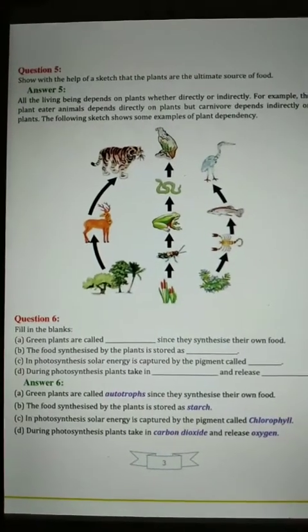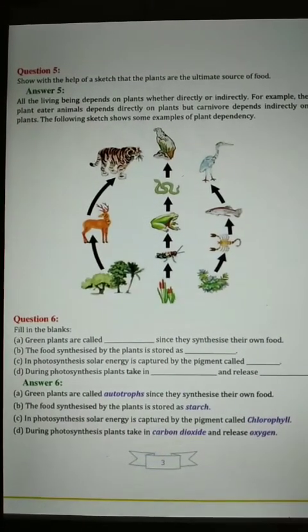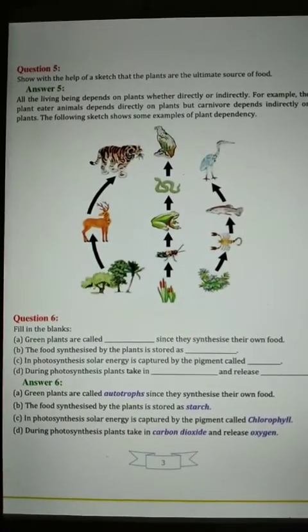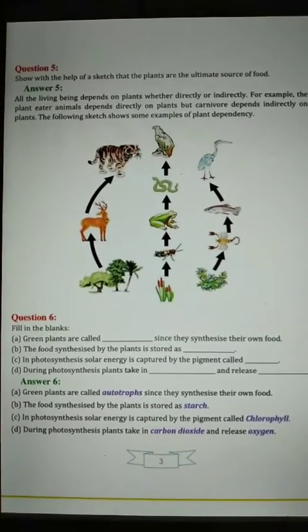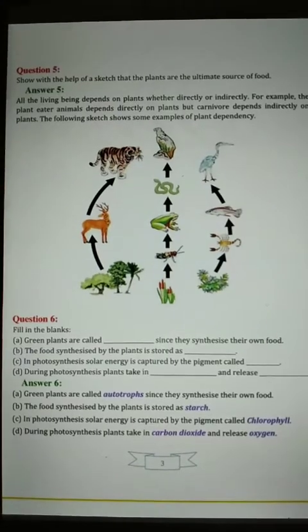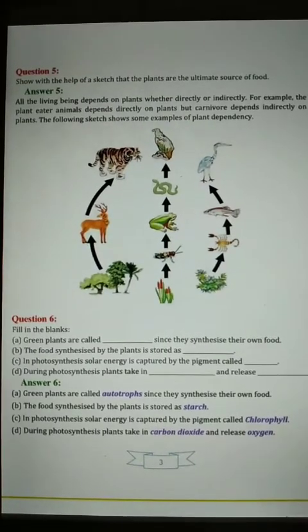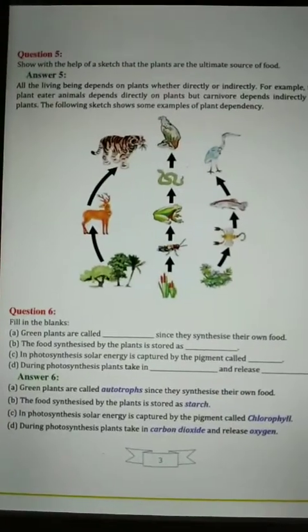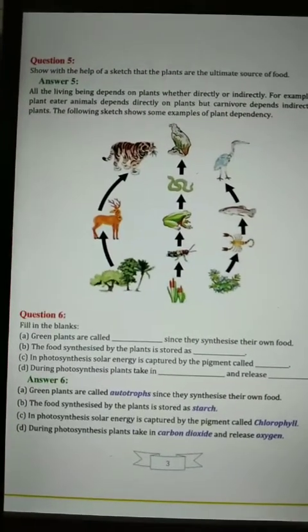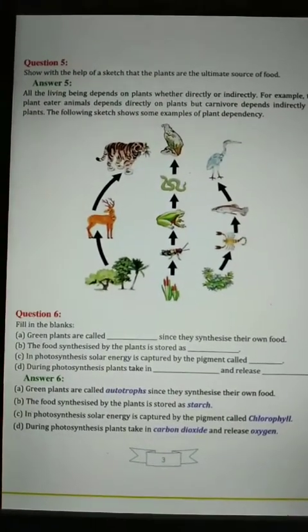Third one, in photosynthesis solar energy is captured by the pigment called blank. In this process, when solar energy is taken by the pigment, that pigment is called chlorophyll, which is of green color.